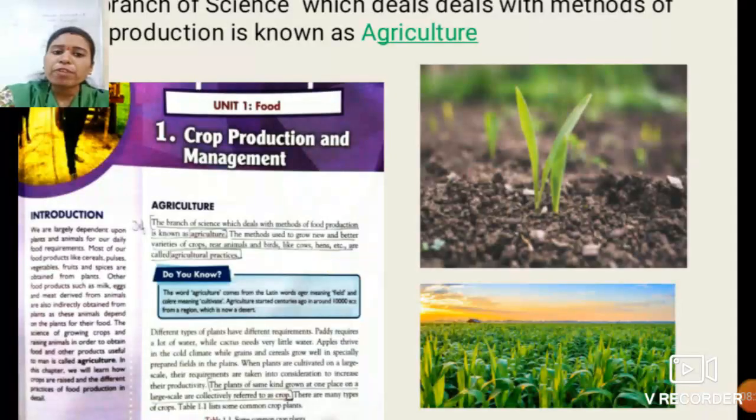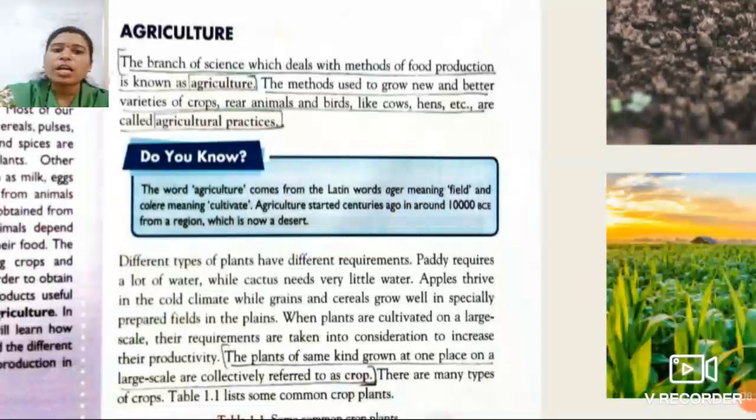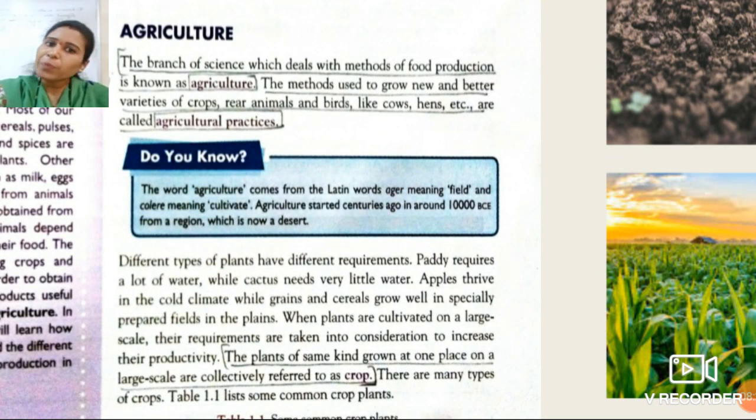Now there are different plants. See students, there are different types of plants, and as you know, different types of plants have different requirements. Some plants require a large amount of water, some plants require a low amount of water. So as per their requirement, we should provide these things. So students, when plants are cultivated on a large scale, their requirements are taken into consideration for increased productivity of that crop.